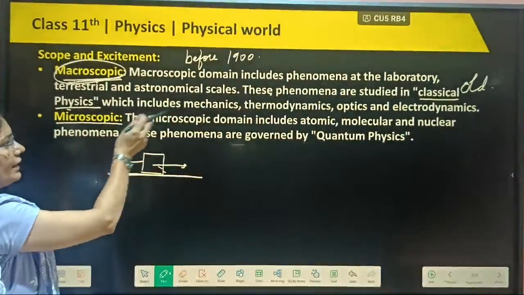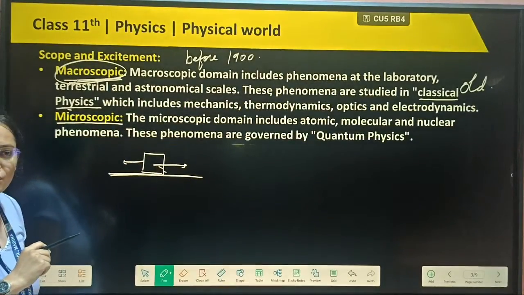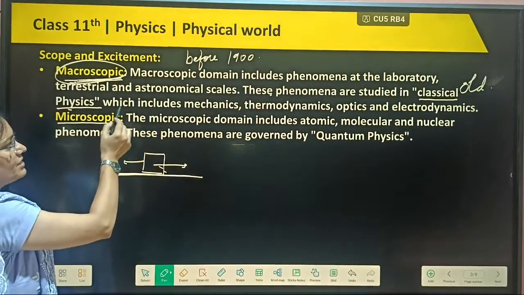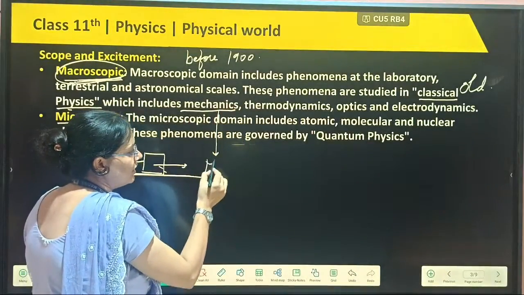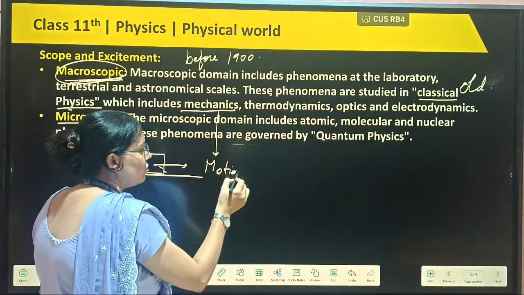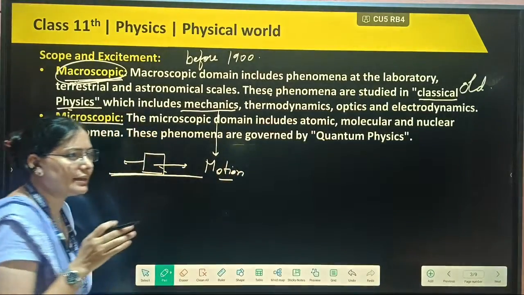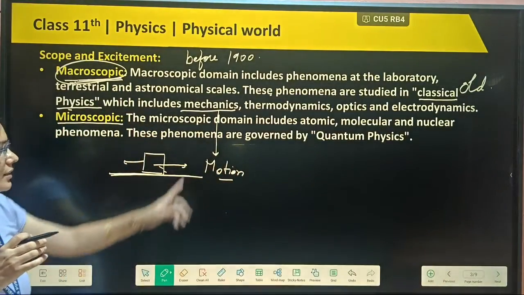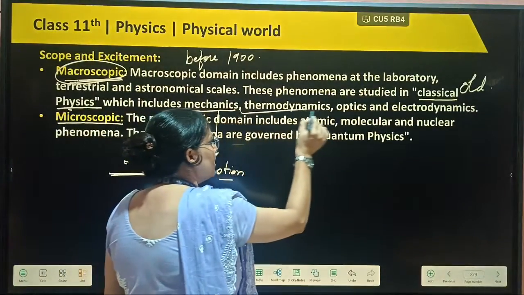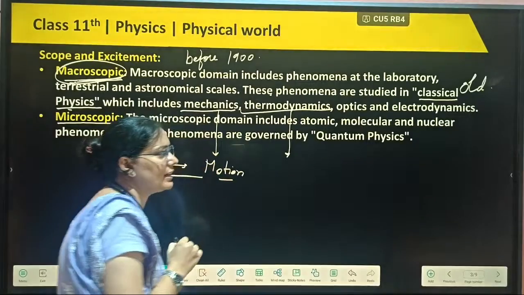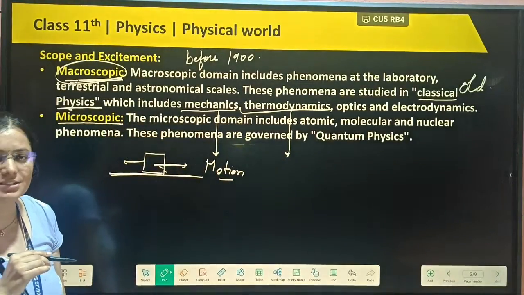Now, different subjects are included in classical physics. First, mechanics. Mechanics is related to motion. Any object moving here and there comes in the category of motion. Next, thermodynamics. Thermodynamics also comes in the category of classical physics.